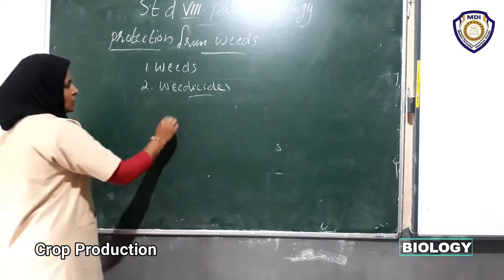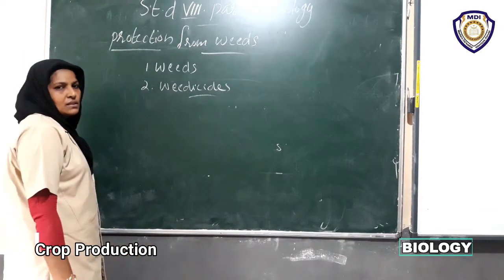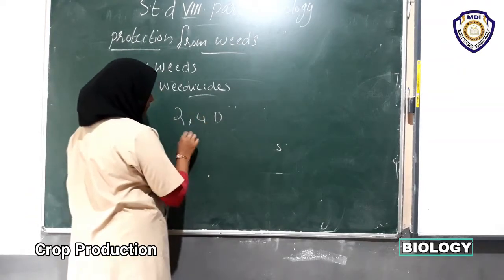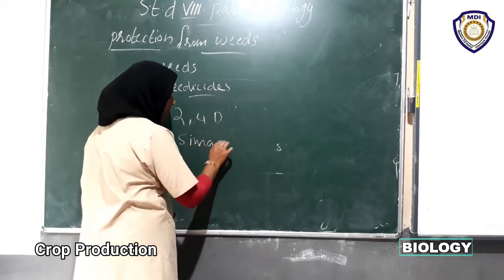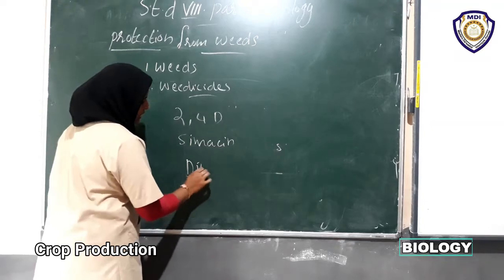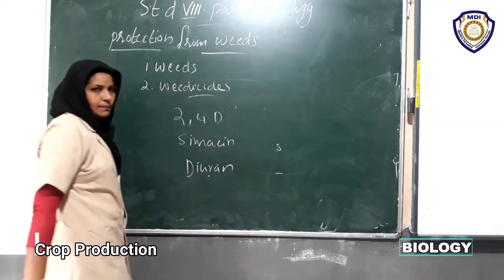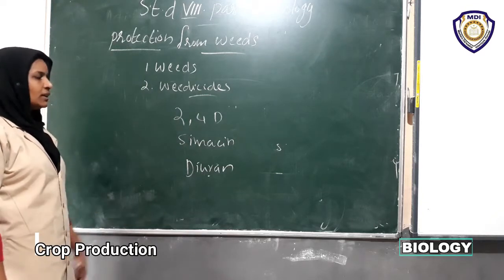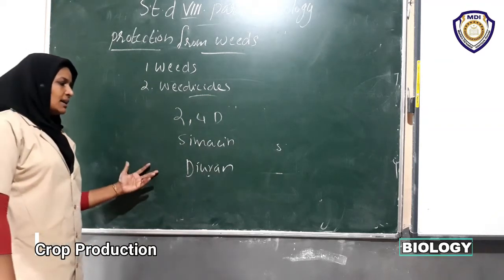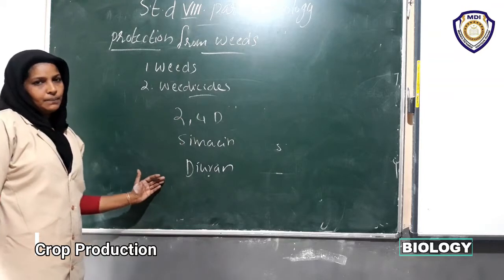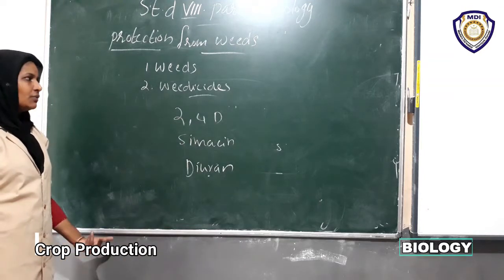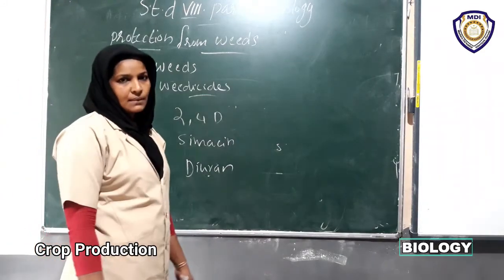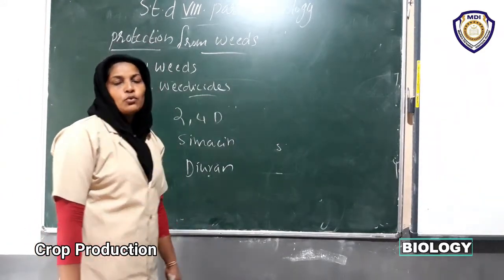Examples of weedicides are 2,4-D, simazine, diuron. These are examples of weedicides, given in your textbook: 2,4-D, simazine, diuron. What are weeds? What are weedicides? Weedicides are the chemical substances that are used for removing weeds.